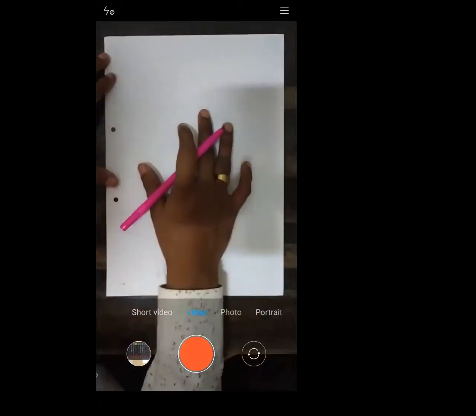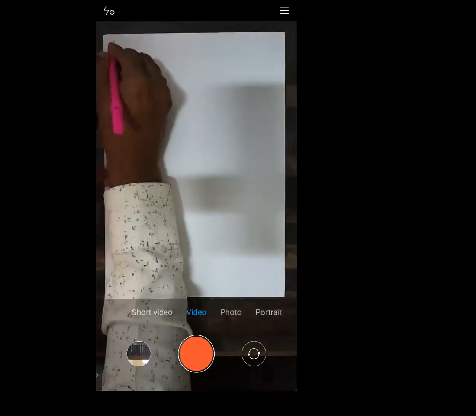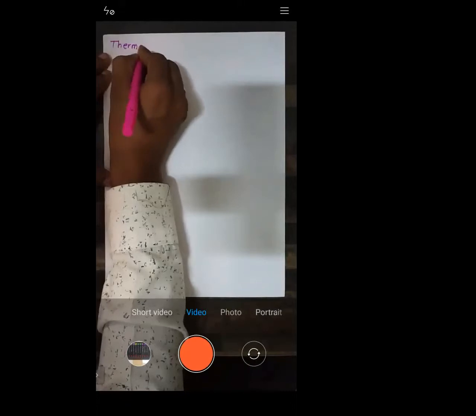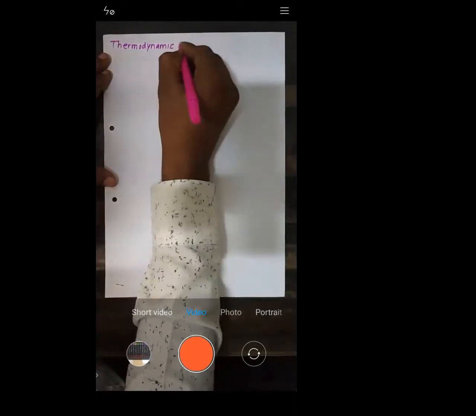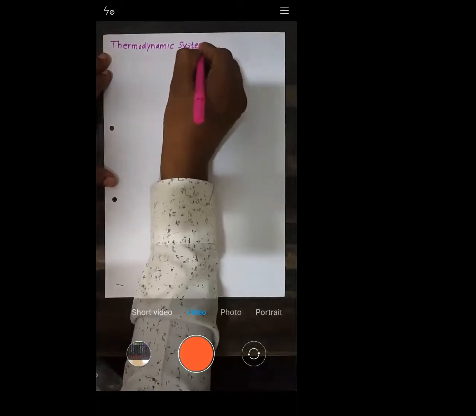Okay, so let us take the next point now. Now I will tell you what a system is, what is basically the thermodynamic system. It's very important. What is a thermodynamic system?